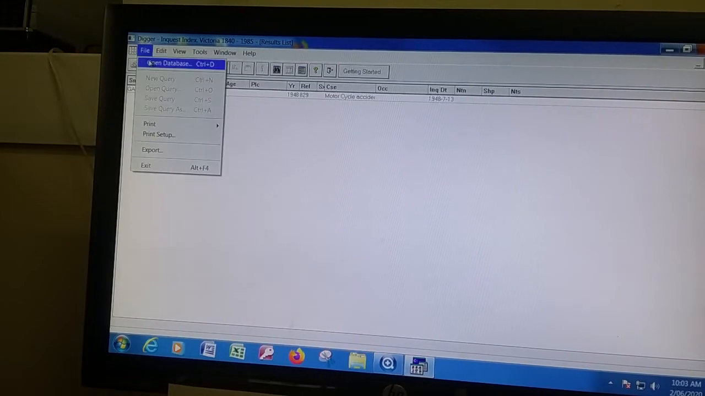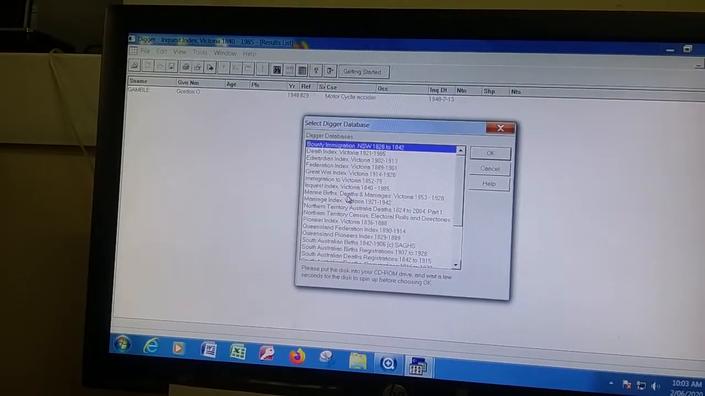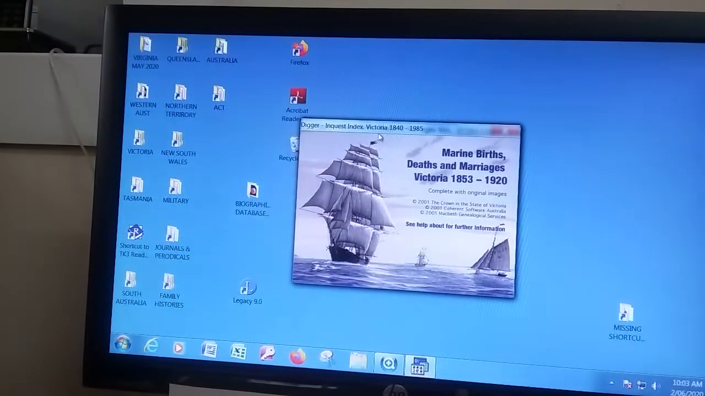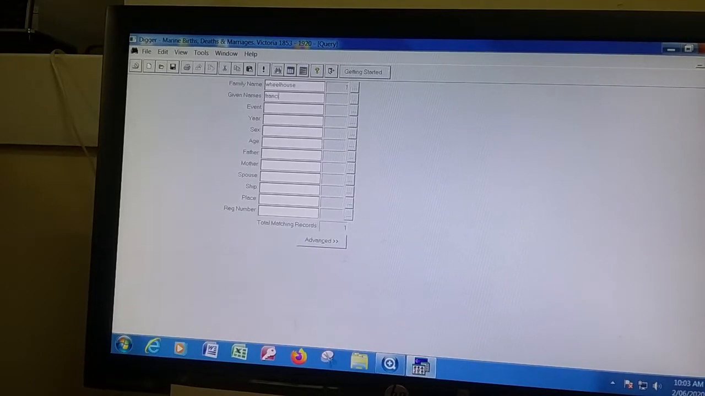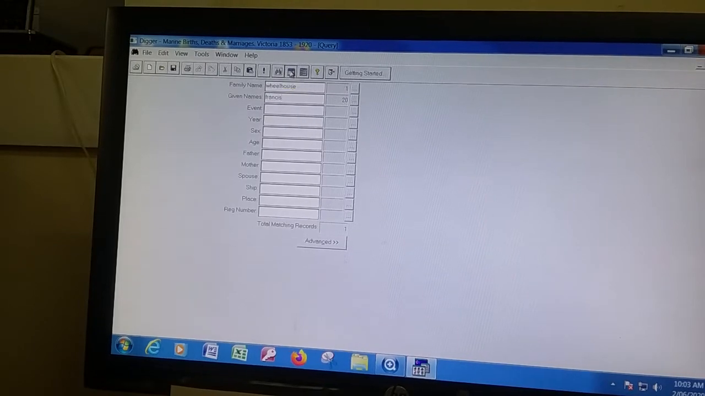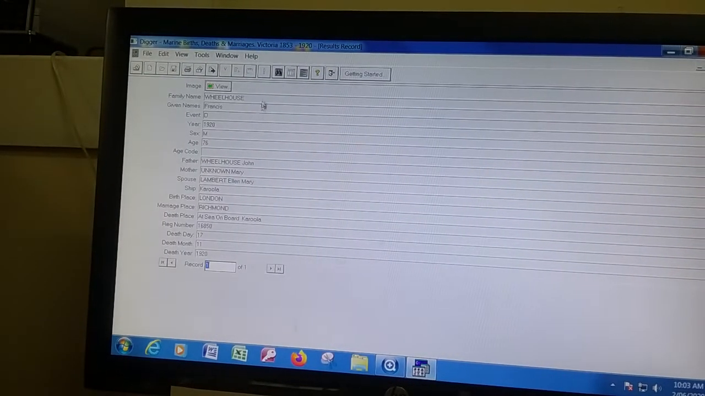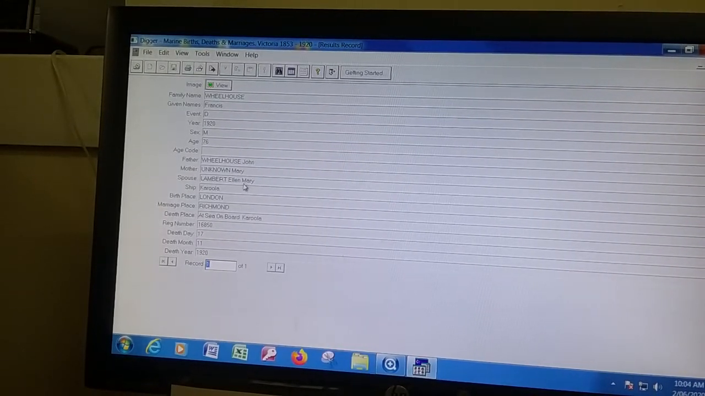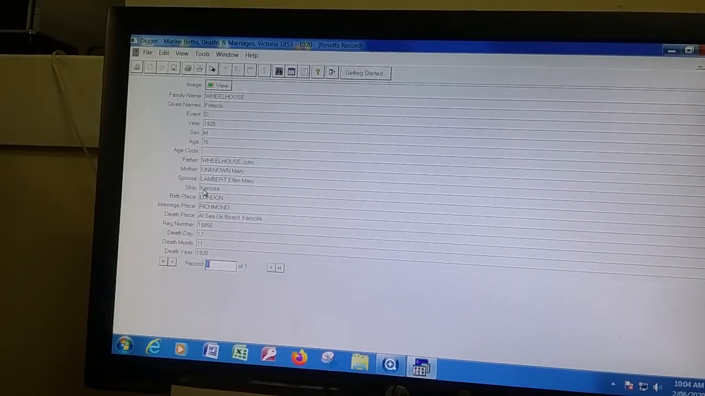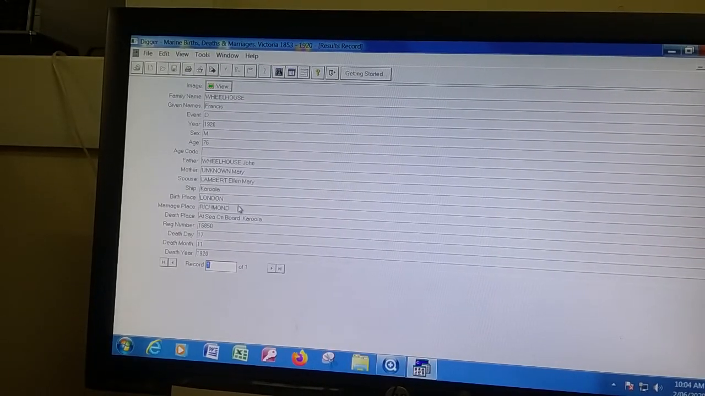Another gem is marine births. So we go in here to marine births, deaths and marriages, 1853 to 1920. And this is all Victoria, mind you. So I'm going to look for Francis Wheelhouse. And there he is. And that gives us the information that his mother was Mary Unknown. He was married to Ellen Mary Lambert. He died on the Karula, birthplace London. He was married in Richmond, and his death date was the 17th of the 11th, 1920.